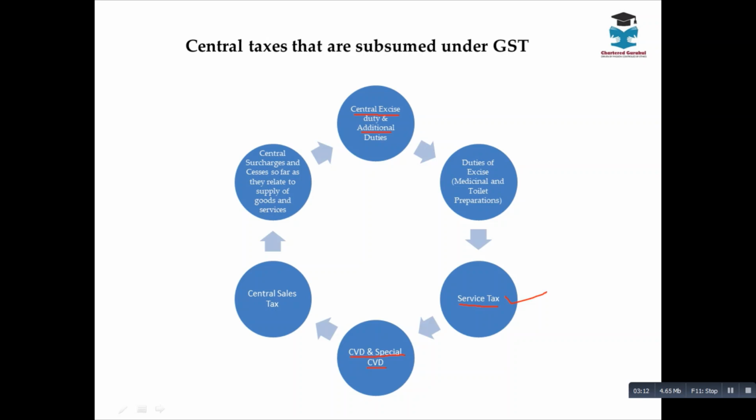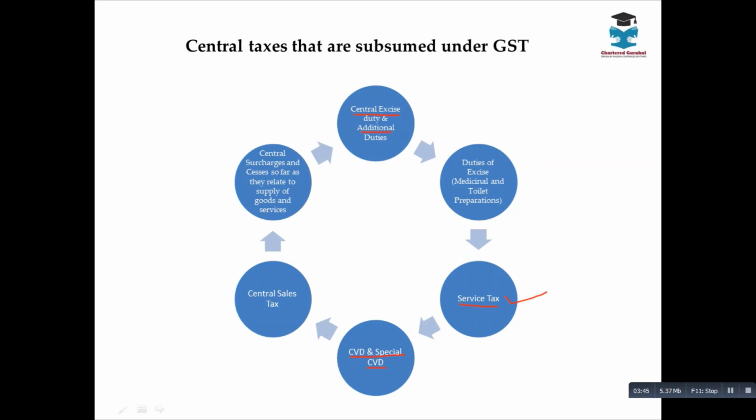Then if similar goods were manufactured in India, what would have been levied? Yes, central excise, right? So in order to compensate central excise, in addition to basic customs duty, there shall be an additional duty of central excise.